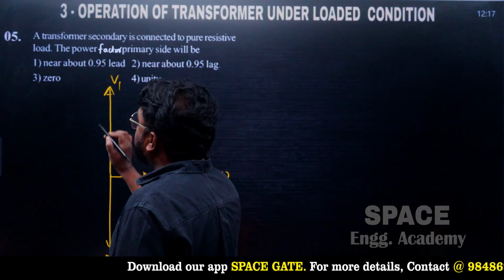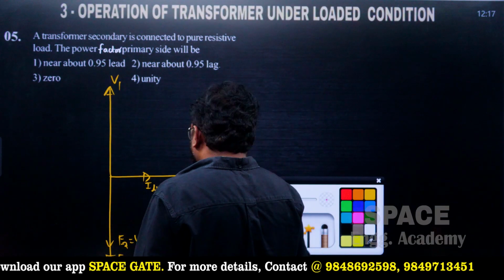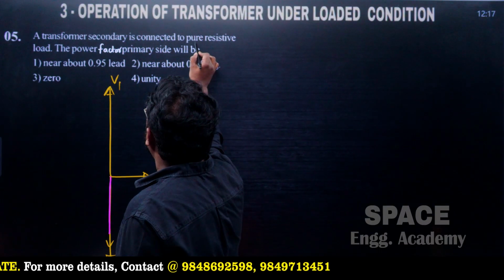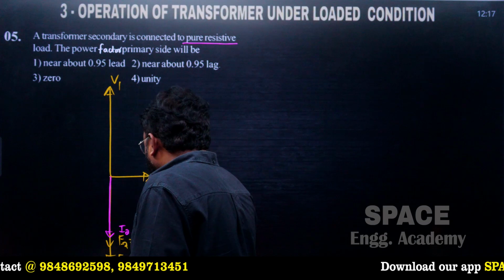If voltage drops are neglected, V2 is equal to E2. And this is the secondary current for a pure resistive load, the current in phase with the voltage.